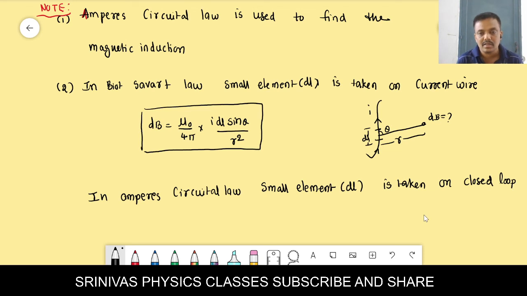For example, this is a current wire. Now we have to take the closed loop like this. I will explain clearly.